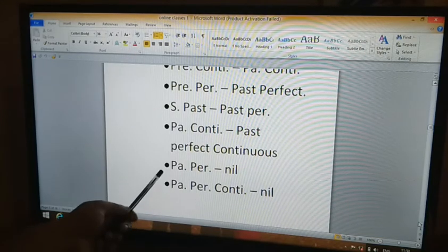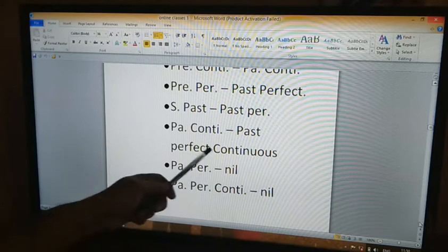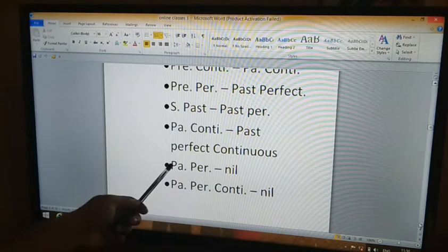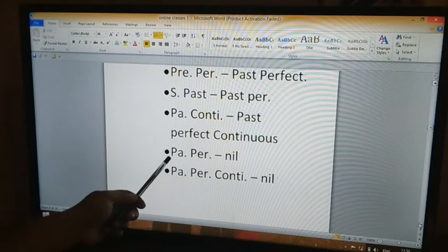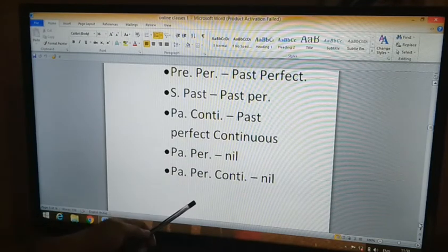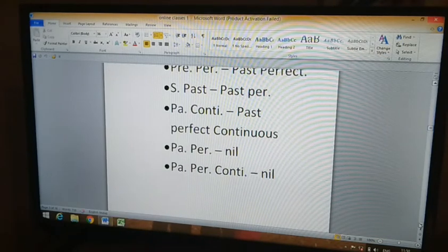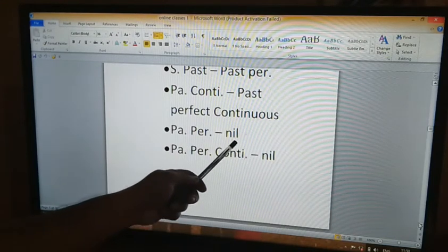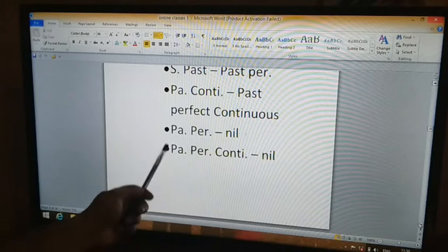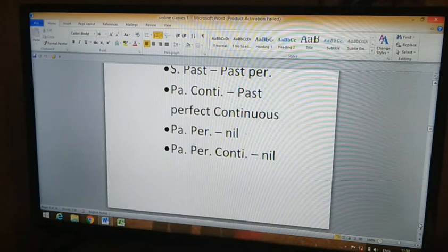Now what about the past perfect tense? Does it get changed to any other form? There is no change. Past perfect tense used in direct speech does not get changed in indirect speech. Similarly, past perfect continuous tense also doesn't get changed.